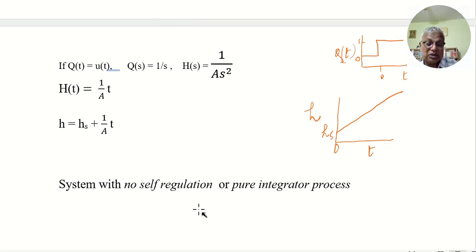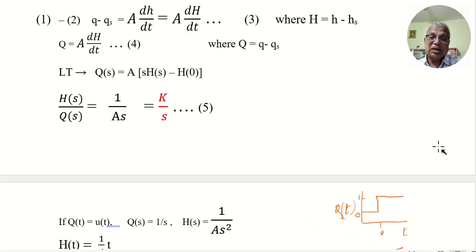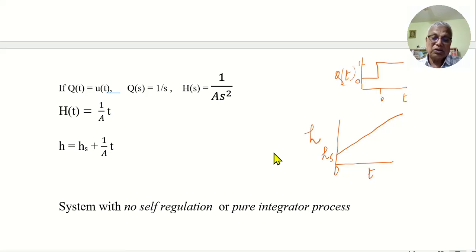Such examples commonly occur in industrial chemical processes like tanks with liquids, vessels filled with gases, storage tanks with continuous flow of raw materials, finished products, etc. In such cases, this type of lag, pure capacitance, or no resistance, or no self-regulation can occur.